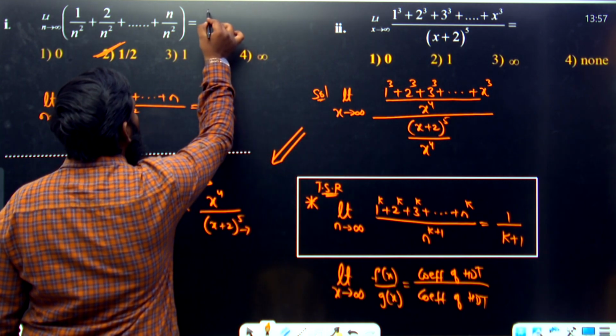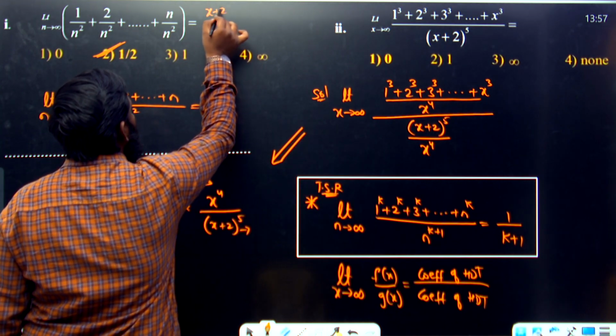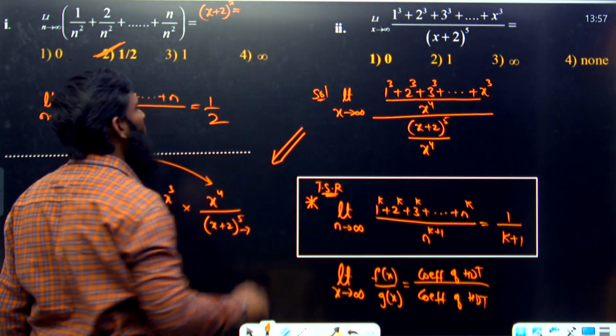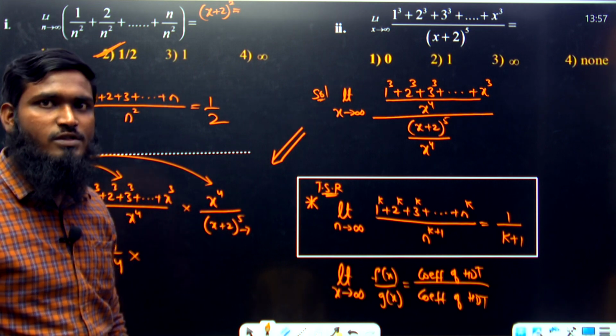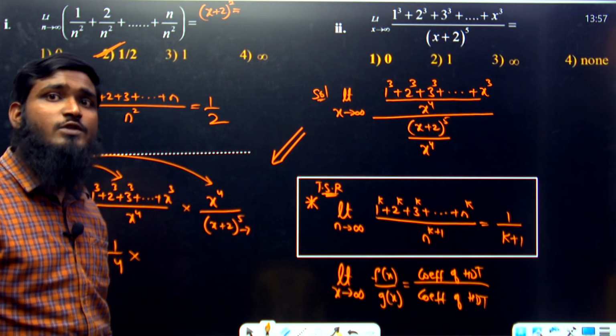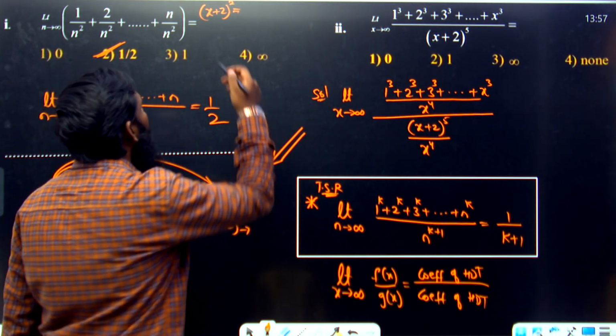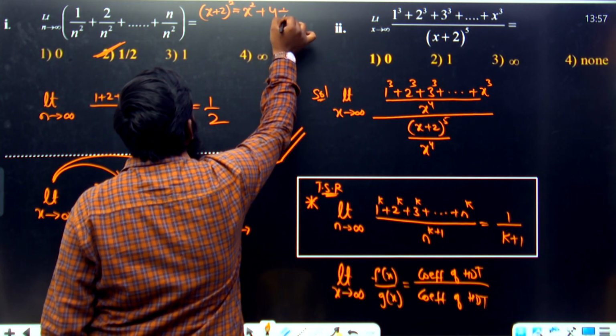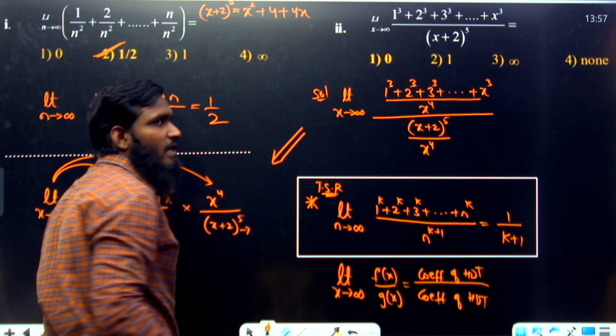Let me give a simple example. X plus 2 whole square, how do we expand this? It looks like a plus b whole square, which means a square plus b square plus 2ab. Like this we get over here.